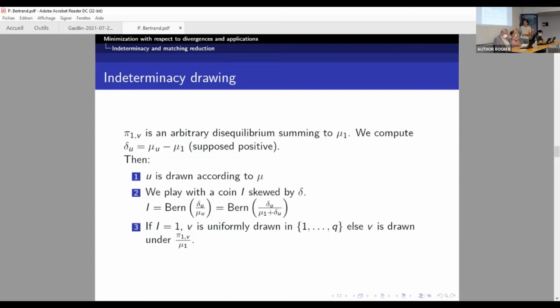I is equal to Bernoulli of delta U divided by mu1 plus delta U. Hence, the higher delta U is, the more chance we have to get a 1. And if we get a 1, then V is uniformly drawn in 1 to Q. Hence, V is drawn according to P1V divided by mu1. So by something which is a disequilibrium and that we cannot act on. So the only part that is really important is the P1V. The other part is just the uniform.